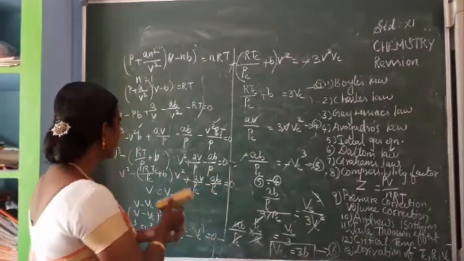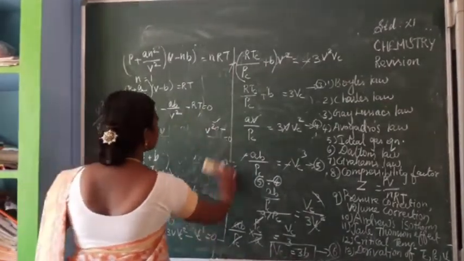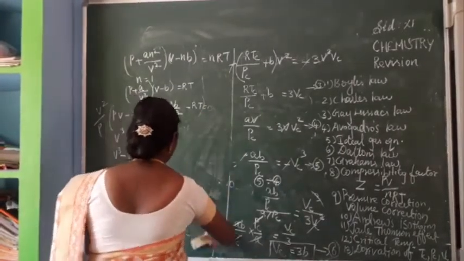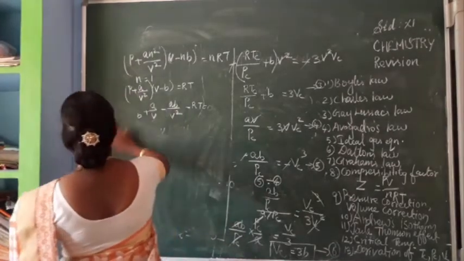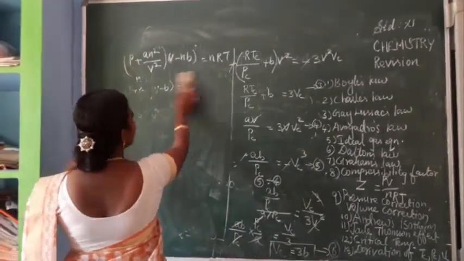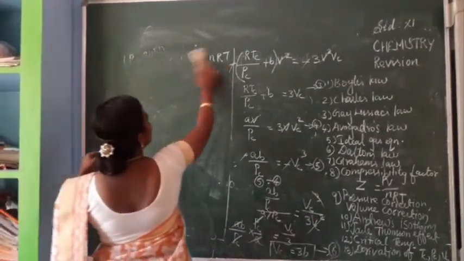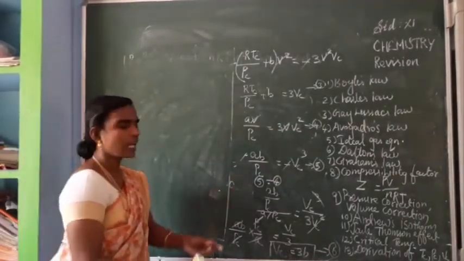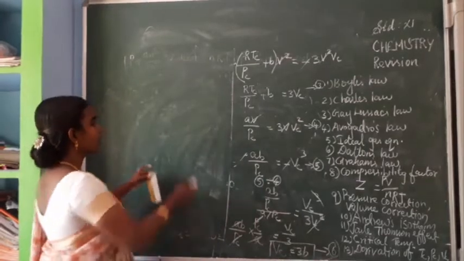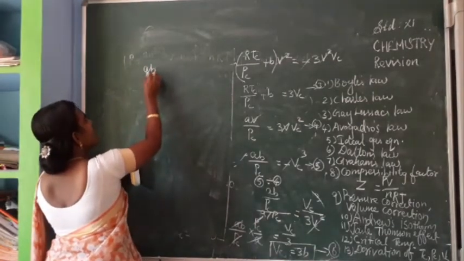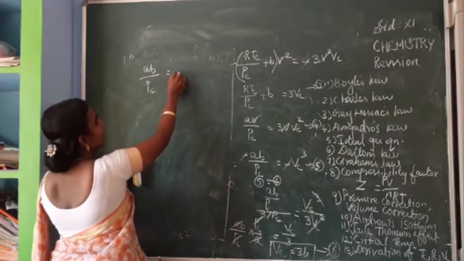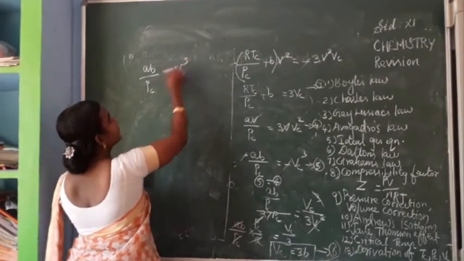So when you are substituting, here in this last equation we can substitute.